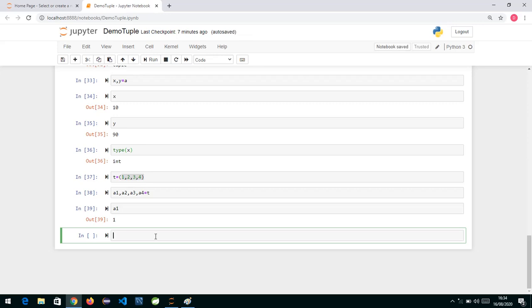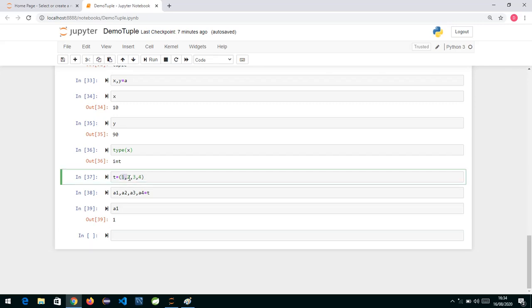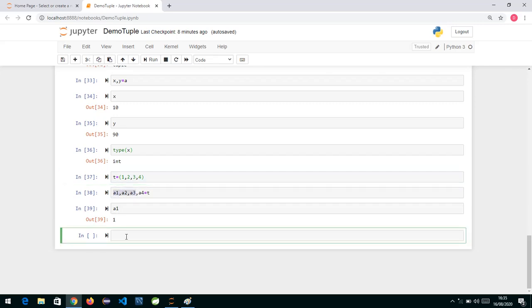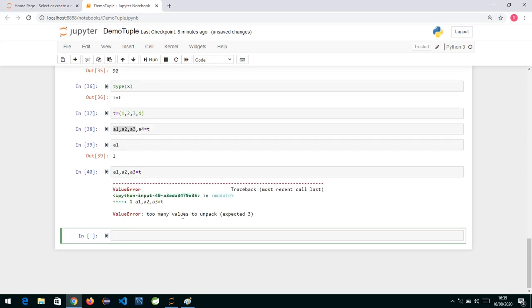So when you are unpacking, the most important thing is the number of elements your tuple has. Exactly the same number of variables you should have over here. By mistake, if I write A1, A2 and A3, only 3 over here, and I write T, immediately you will get an error: too many values to unpack.